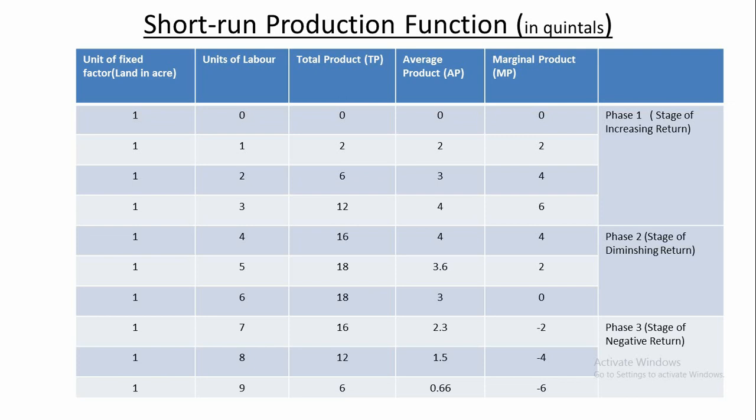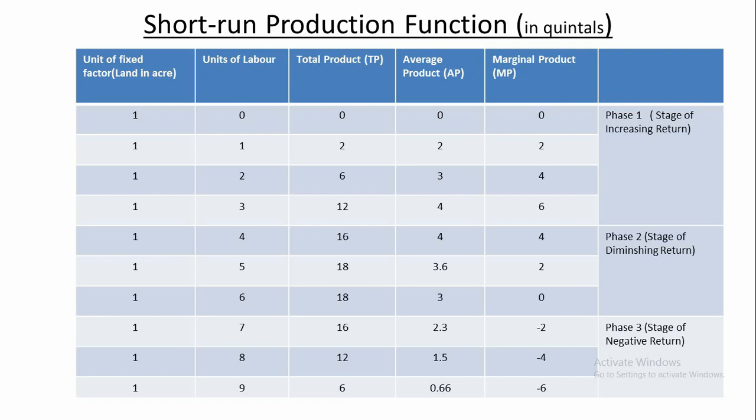In the third row, when the proportion of land to labor is taken as 1 is to 2, what is total product? 6 quintals, total product increases. Average product, 3 quintals. How have we derived 3 quintals? 6 by 2, total product by number of laborers. Then what is marginal product? It is the increase in total product from 2 to 6, means 4 quintals. Similarly, when the third unit of labor is taken, total product becomes 12, average product becomes 4 quintals, and marginal product becomes 6 quintals.